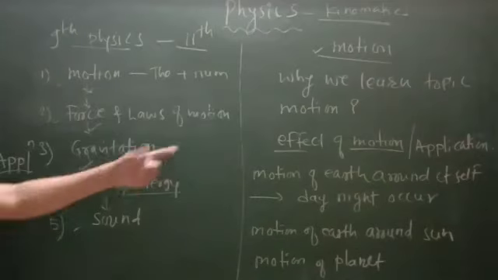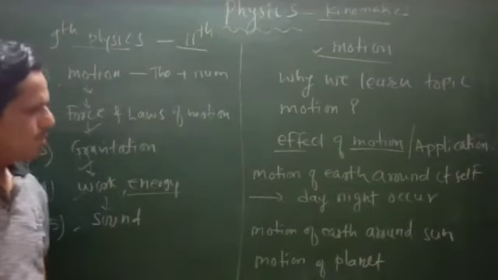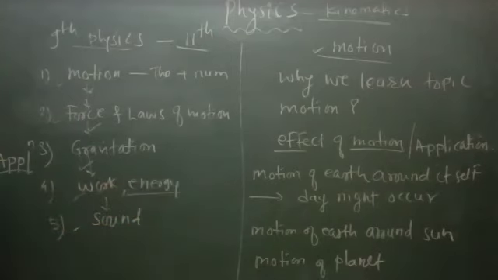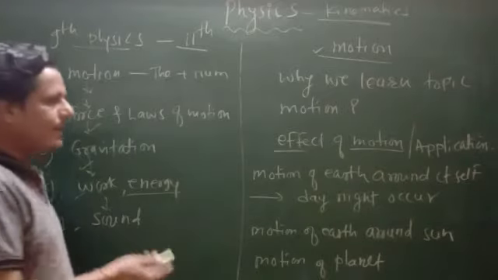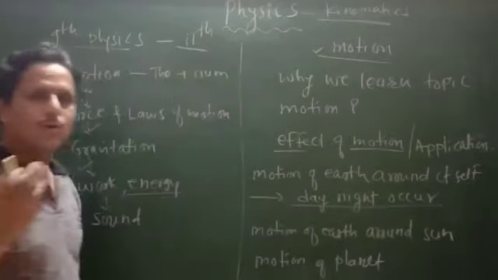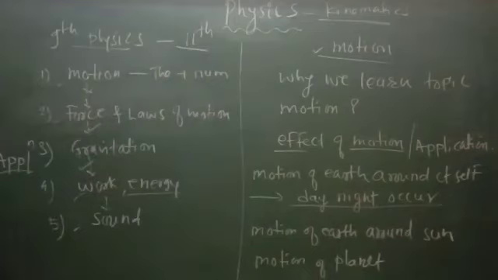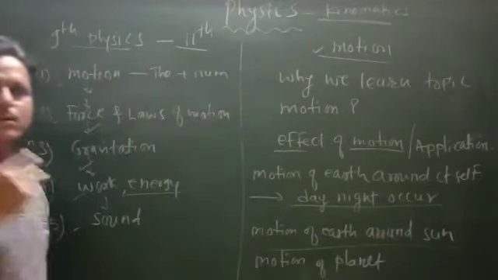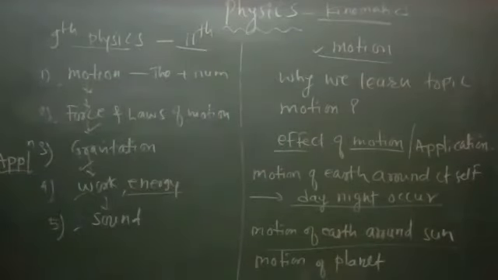As I already mentioned on the blackboard, consider the motion of the earth around itself. What happens? As we know, day and night occur. Why do day and night occur? They occur because of the motion of the earth itself. Even, as we know, due to the motion of the earth around the sun, different seasons occur.